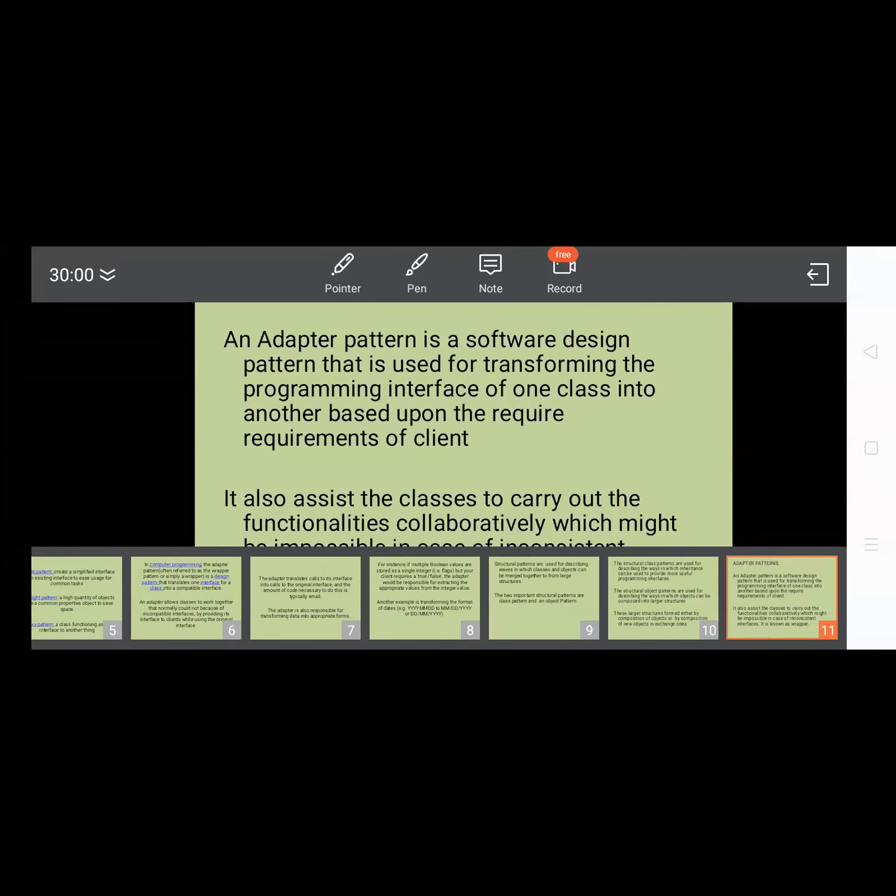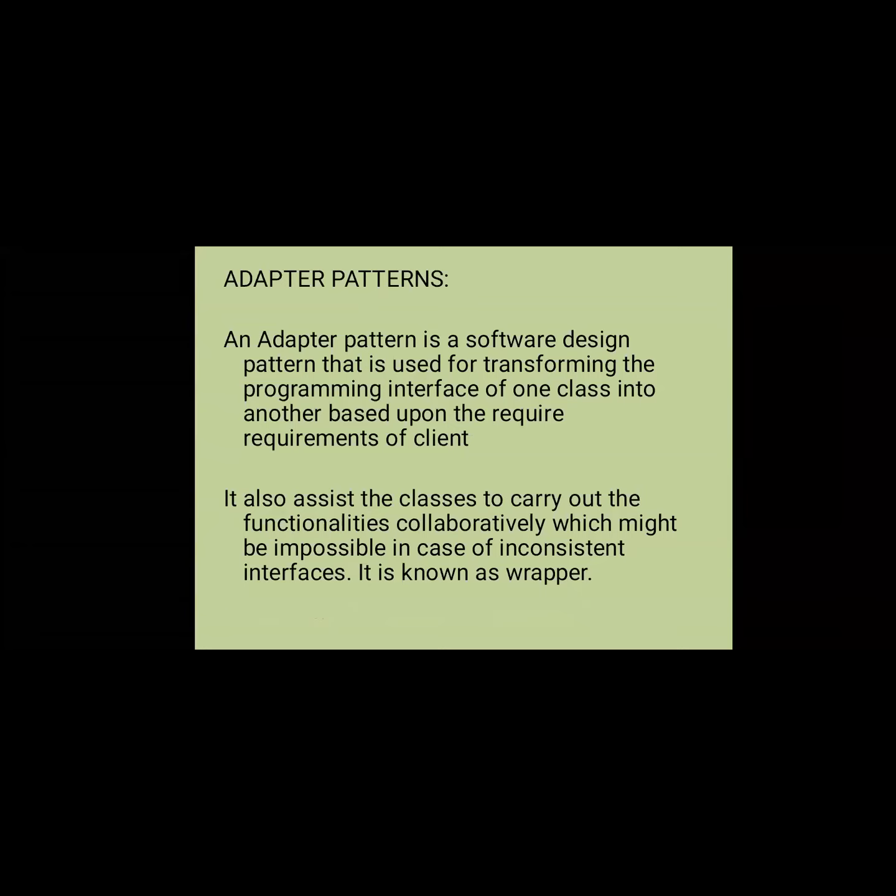Okay, thank you. Adapter pattern is a software design pattern that is used for transforming the programming interface of one class into another, based upon the requirements of the client. That means one interface will be used for another interface, and that type of thing is done using the adapter pattern. It is requested by the client. It also assists classes in carrying out functionalities collaboratively, which might be impossible in the case of inconsistent interfaces. It is known as a wrapper.